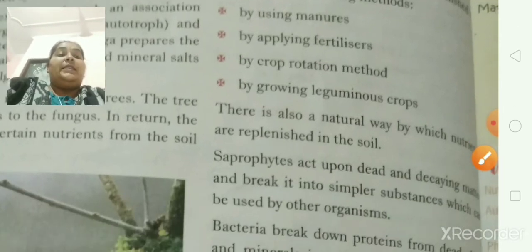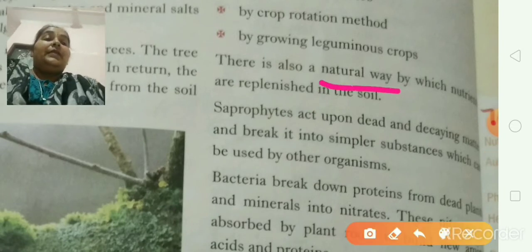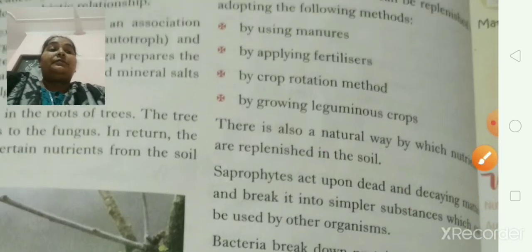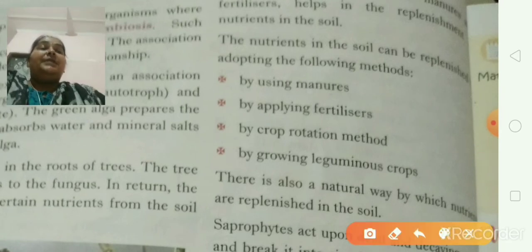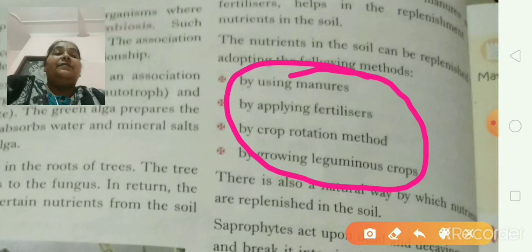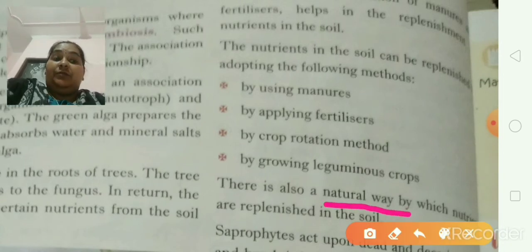And the next is, there is also a natural way by which nutrients are replenished in the soil. Natural way means how nutrients can be replenished naturally. These methods we have read previously are different ways of adding nutrients, but natural way means how animals or other plants can do it also. We are going to read that now.